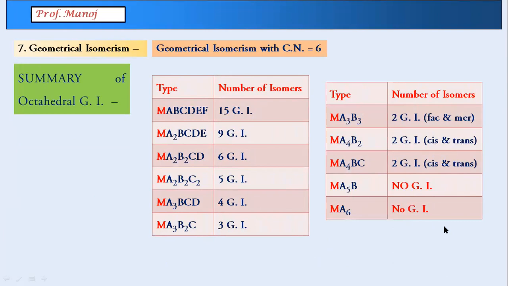Actually, so many octahedral structures are possible. We have, of course, not done so many in our syllabus. Even in JEE and NEET syllabus also, they don't go for all the details. So they just give a table. And if you come across any of these types, you should know how many isomers are possible. We have just done perhaps 3-4 types, but so many are there.